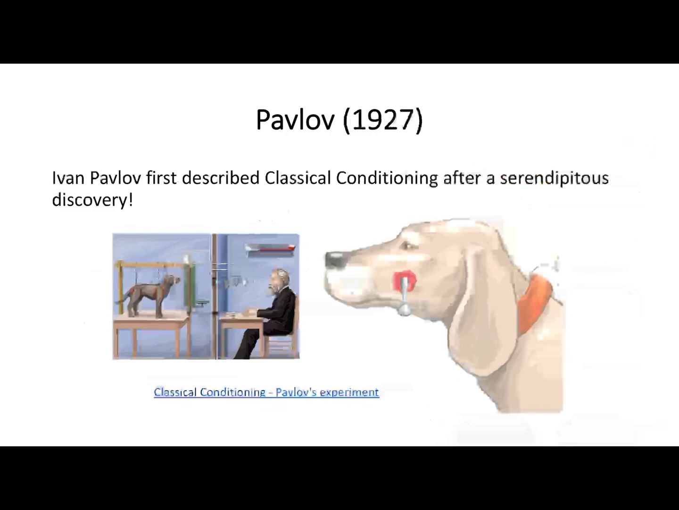So he noticed that they would salivate whenever they saw their food bowl presented, even if it didn't have food. They would salivate at the sound of the researcher's footsteps, which they had learned to associate with food. So he was interested in really looking at the conditions under which this type of learning was most likely to occur. So he ended up winning the Nobel Prize for his work with salivation in dogs, but at the same time discovered this really important form of learning in animals and in humans as well.